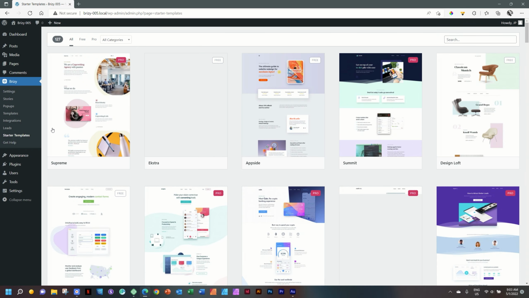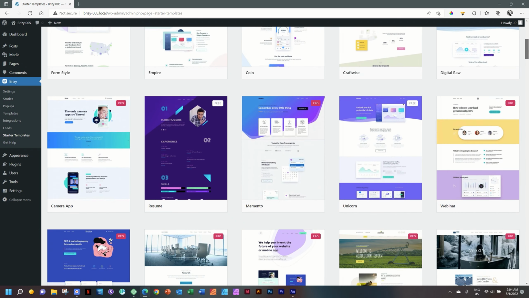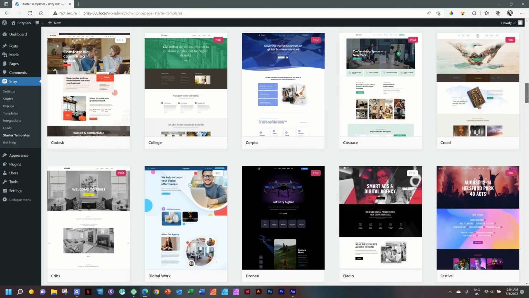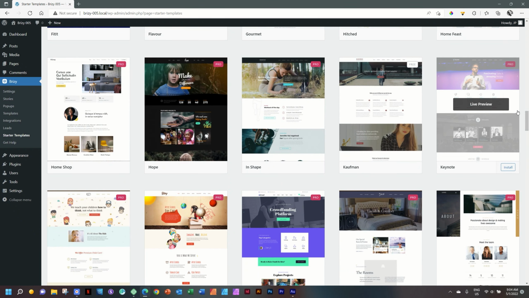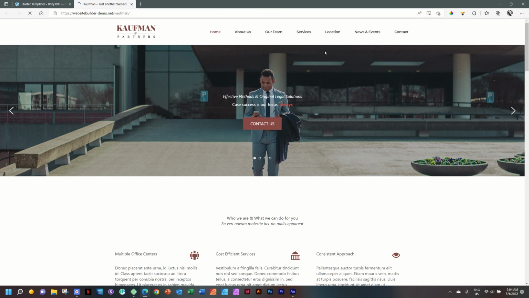As you know, we've got Pro and we've got Free, and this is where the snag is going to come in. Some of these free dudes here have been created with Pro elements. Yeah, it's not really 100% free. They are there, they are included. For example, if you go and look at this one, Kaufman, I played earlier around with it in Brizy Cloud. This menu up here is a Pro feature.